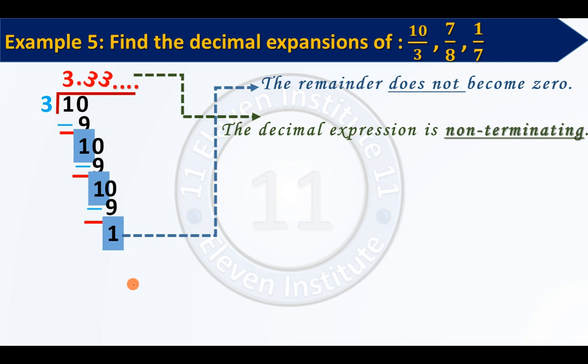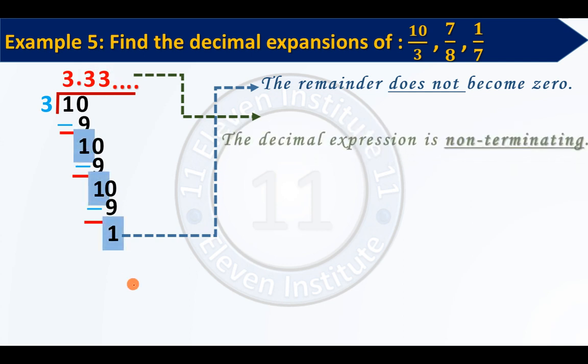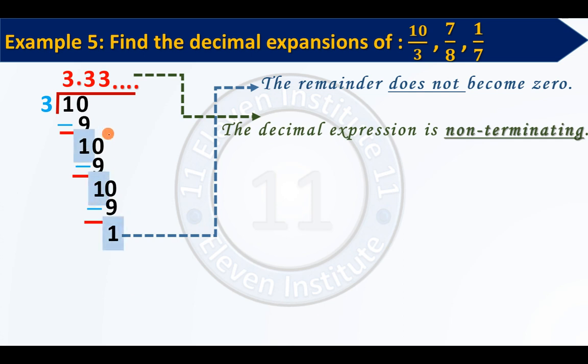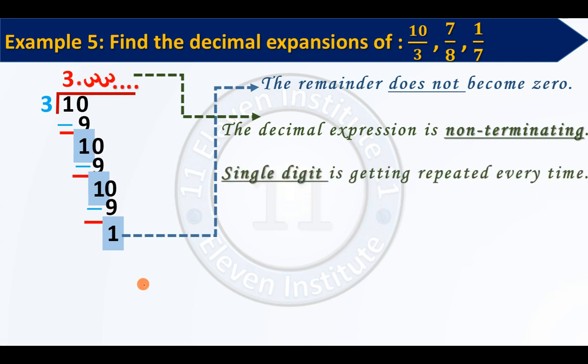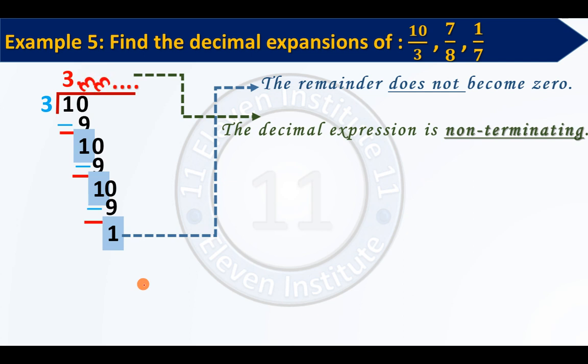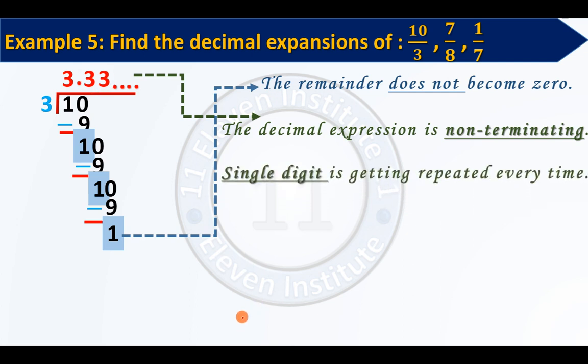So when your remainder gets repeated, you can see 1 is getting repeated over here at each and every step, then the digit in your quotient will also get repeated. You will get many 3s over here as far as you continue the division. So a single digit is getting repeated every time, because the remainder is also a single digit which is getting repeated. So in your answer also this single digit, 3, will get repeated each and every time. I hope this is clear.